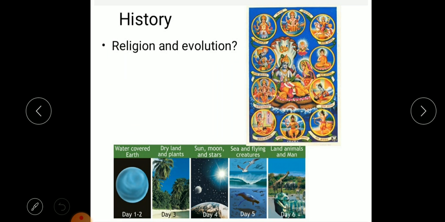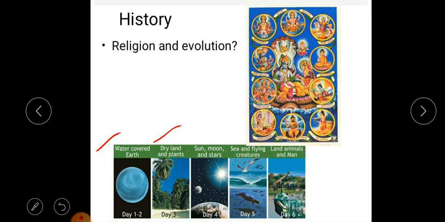So when we talk about religion and evolution, if you see from different religions' perspective, everywhere it is said that it is God who created the universe. Now let us think from the Christianity or Islamic point of view, where they say that day 1 and day 2, water covered the earth. Day 3, dry land and plants came.